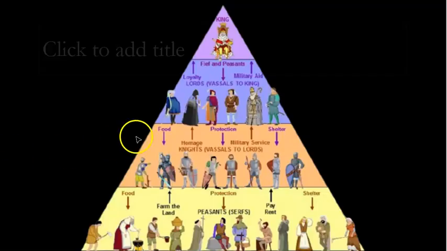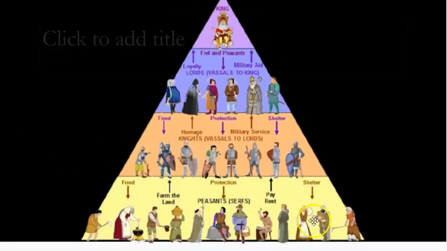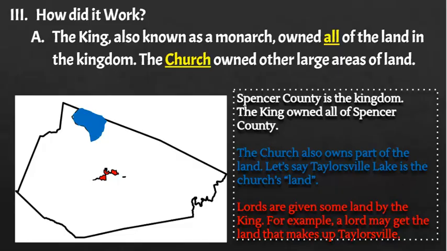Here's a little bit more of a complex pyramid, and there's relationships between these two groups, there's relationships between these two groups, and then all of them as well. So this is sort of a give and take situation. Now let's talk about how this actually worked. So we're going to use Spencer County as an example.